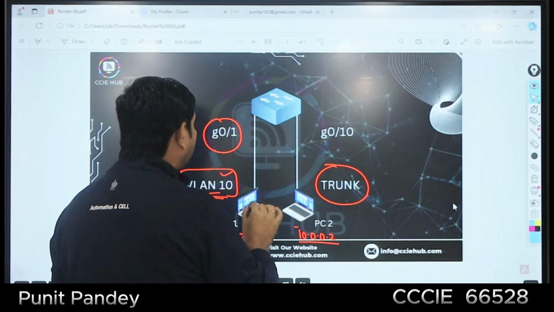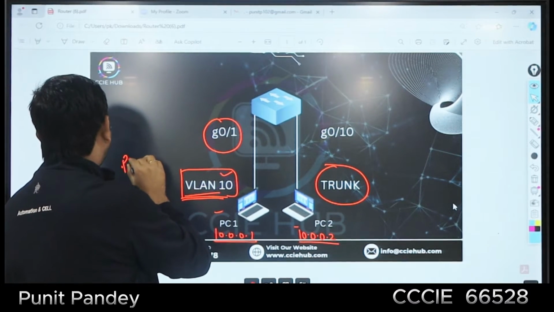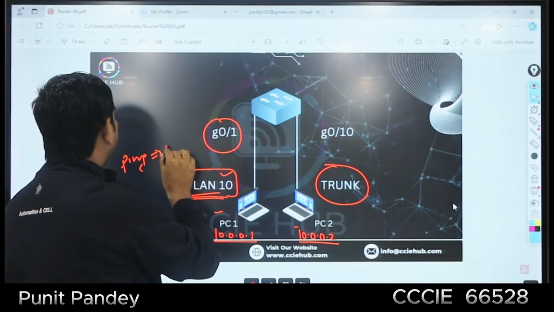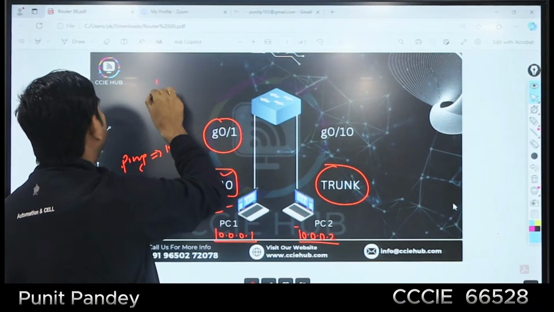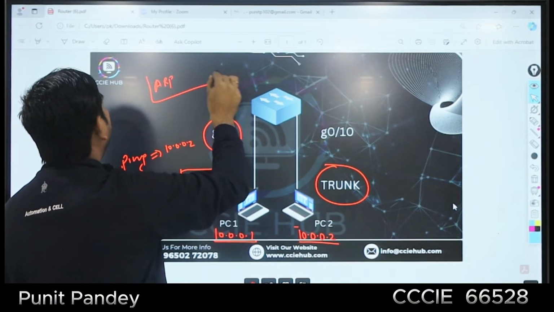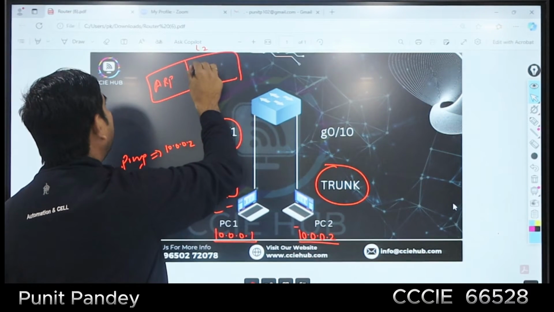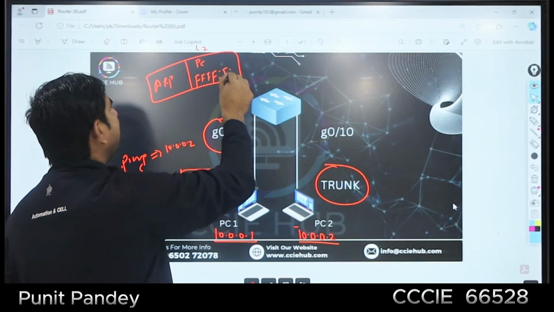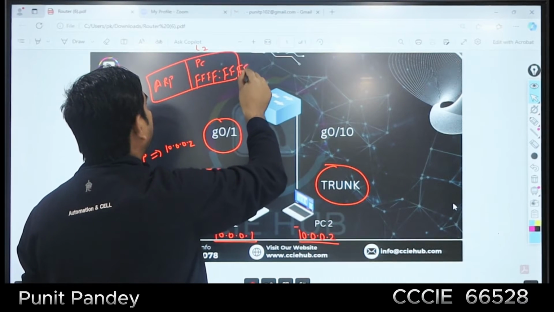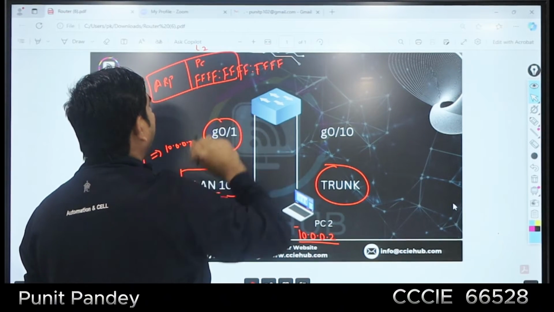Because on the trunk interface, suppose you are trying to reach PC2 from PC1, you are just going to use the ping command for the IP address 10.0.0.2. So first PC1 will send the ARP request. It will encapsulate the L2 header, with the source MAC being the PC1 MAC address, and the destination MAC will be the broadcast MAC address, all F.